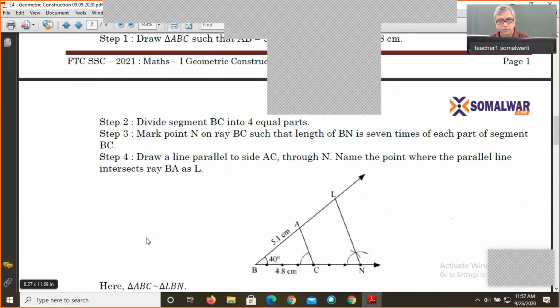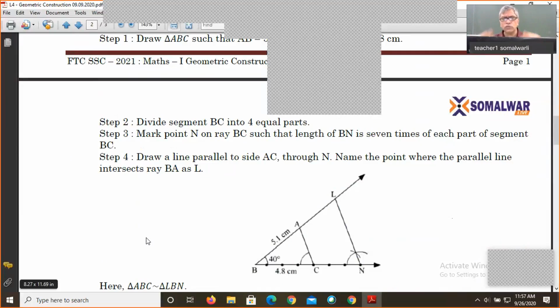ABC triangle is drawn. Now divide the segment BC into 4 equal parts. As you know, in lower standards you have drawn one angle there, and then we divide that particular ray by taking a distance, the equal parts of the segment.